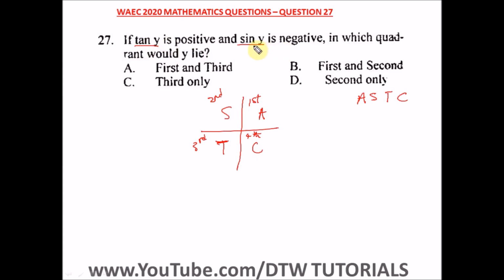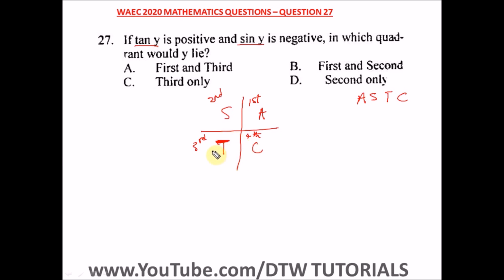Negative. So from our question here, it says if tan y is positive and sin y is negative, in which quadrant will it lie? Definitely it will be the third quadrant, where tan can only be positive, where sine is negative. If the question says tan y is positive and sin y is also positive, it means it's the first quadrant. So the answer here is the third quadrant. This is the only place that tan can be positive and sine will be negative.